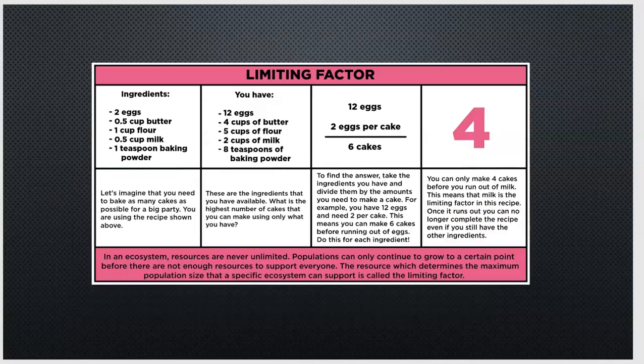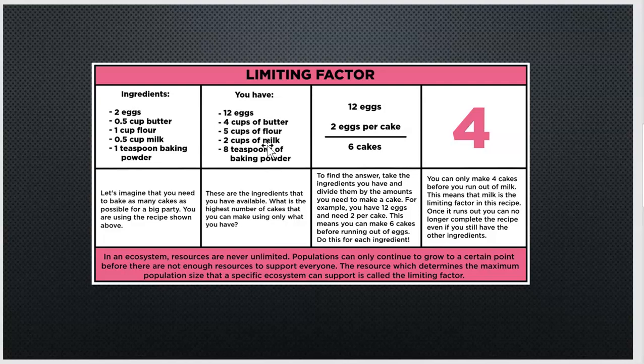Biology works kind of the same way when we're talking about limiting factors. Okay, we're going to say, for example, let's imagine that we want to bake as many cakes as we can for a big party that we're having. And we're going to use the recipe that I have over here. Our recipe takes 12 eggs, 4 cups of butter, some flour, milk, and baking soda. Now these are the only ingredients that I have available.